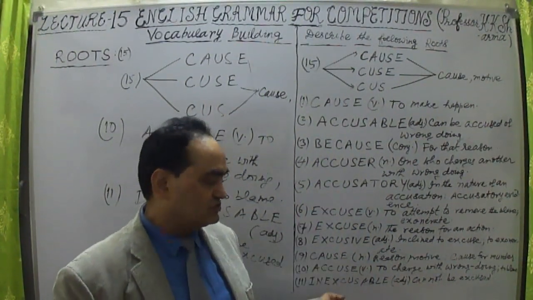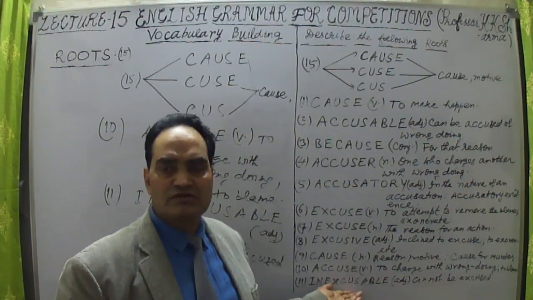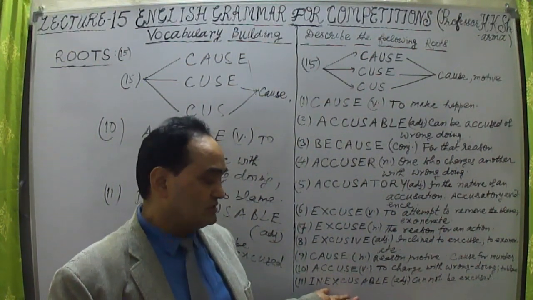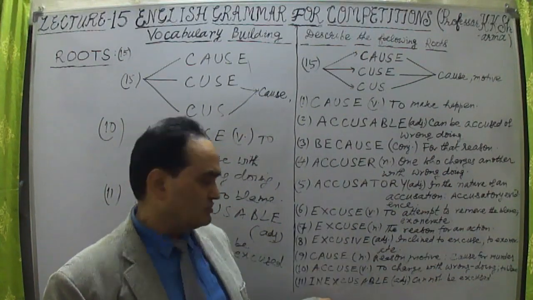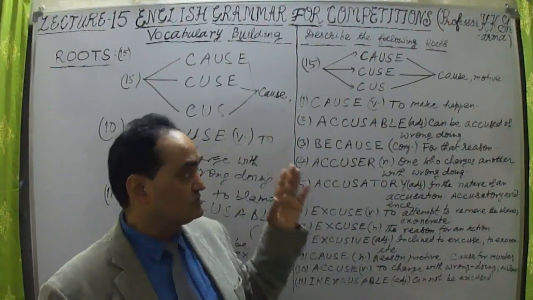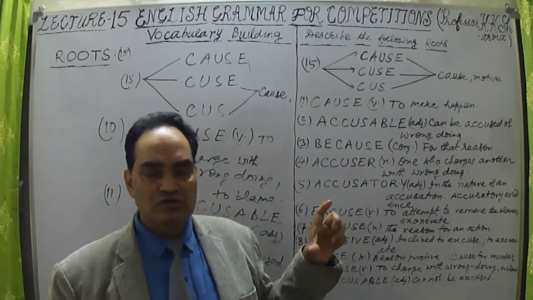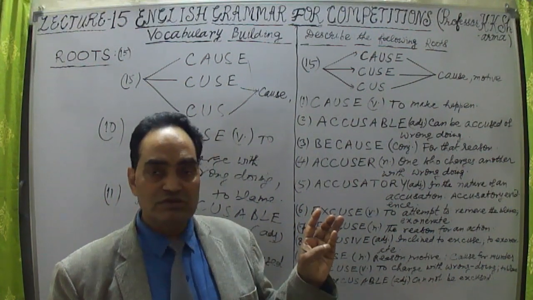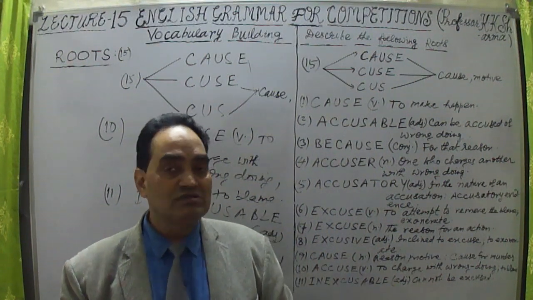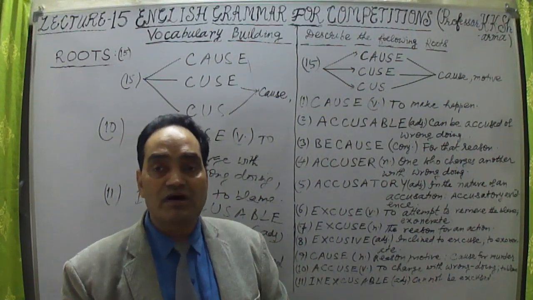So 19 lectures are there, and this is around the fourth one, because up to the 9th there were A and B, then 10th, 11th, 12, 13, 14, 15. Four we have discussed on the letter C, and still 15 are there on C.